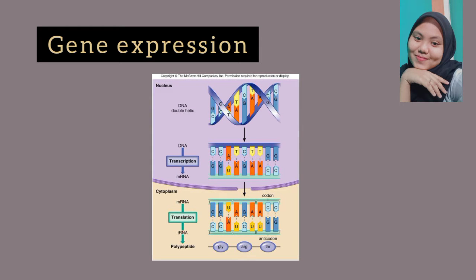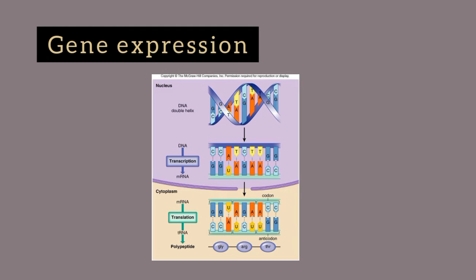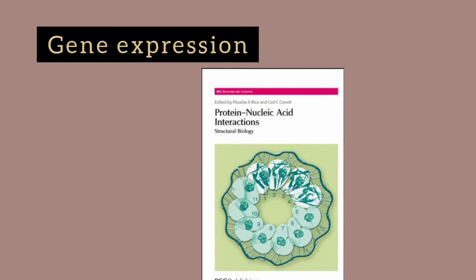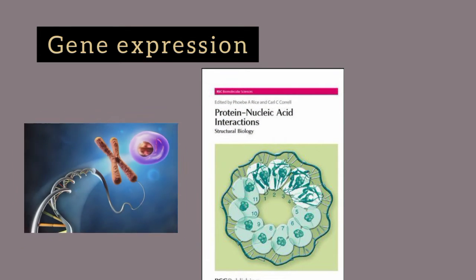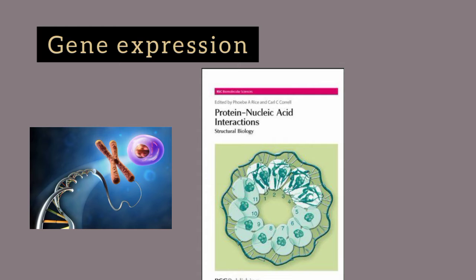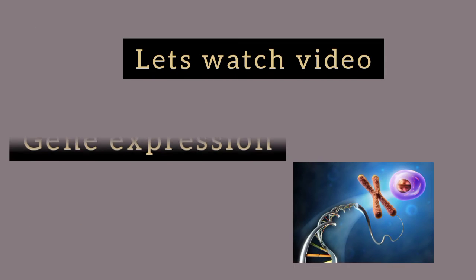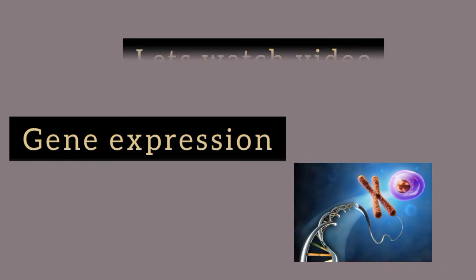For this to occur, there must be a mechanism to control when a gene is expressed to make RNA and protein, how much of the protein is made, and when it is time to stop making that protein because it is no longer needed. Then see the following video to better understand gene expression.